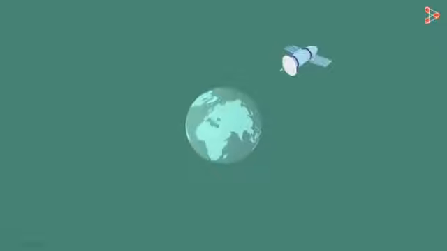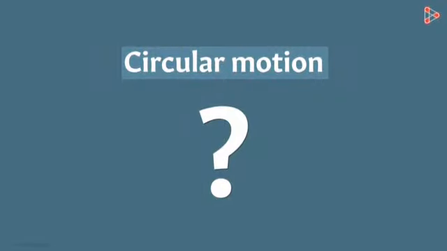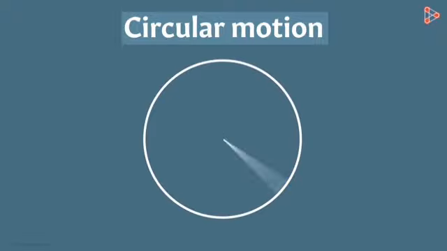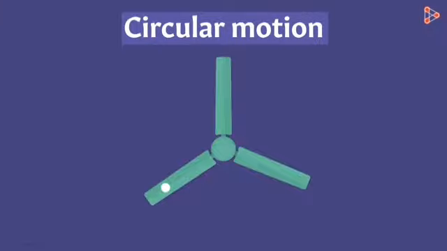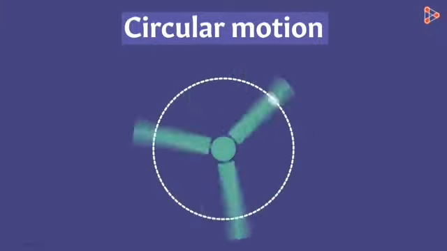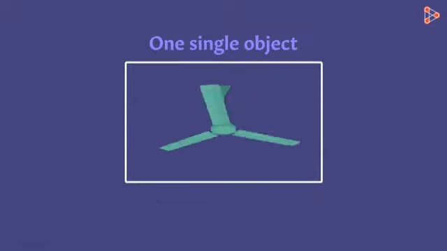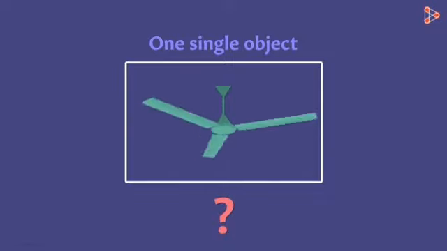Examples I told you: the circular path of the earth, and if you tie a stone and go around in a circle, that is also a circular motion. And a fan is a circular motion. And see, you have seen they call it taking oil. See, you must have seen a bullock cart. It is also a circular motion, but that we have to change to rotational motion.